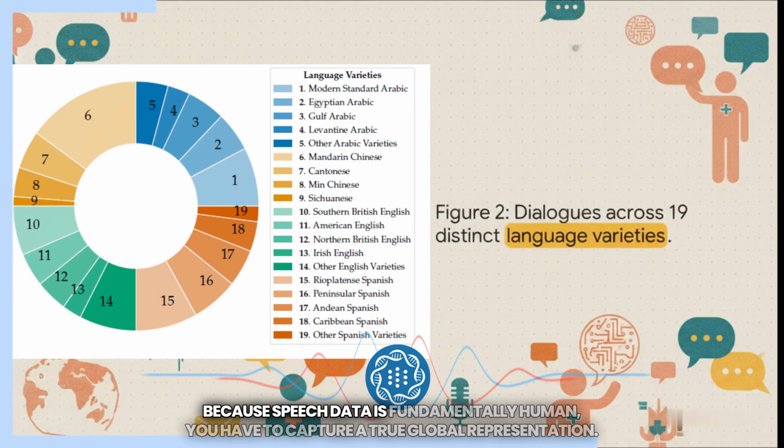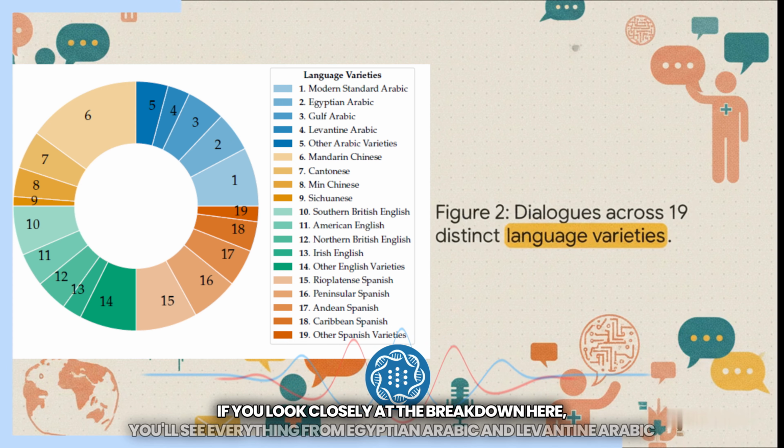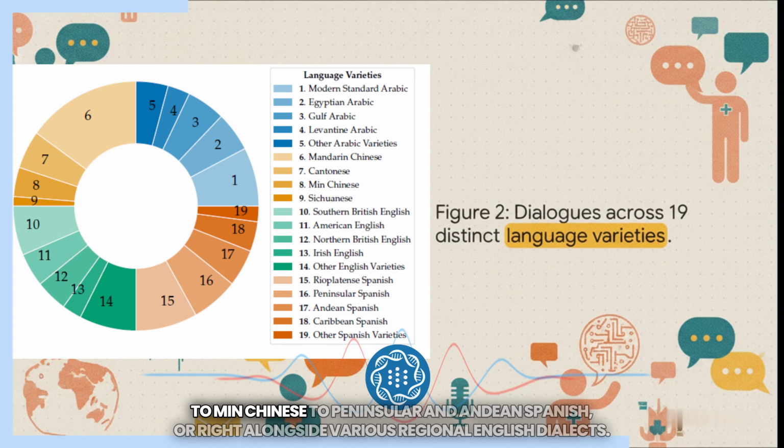Because speech data is fundamentally human, you have to capture a true global representation. And this dataset captures an incredible 19 distinct language varieties. They didn't just check a single box for Spanish or Arabic. If you look closely at the breakdown here, you'll see everything from Egyptian Arabic and Levantine Arabic to Min Chinese to Peninsular and Andean Spanish, right alongside various regional English dialects. This is a massive deal.